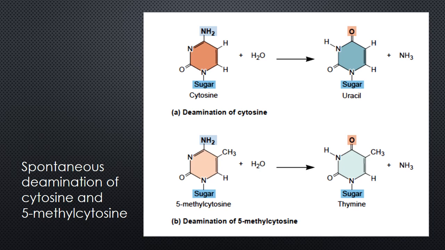The lower figure shows the deamination of 5-methylcytosine, which occurs in many eukaryotic species. It also occurs in prokaryotes. If 5-methylcytosine is deaminated, the resulting base is thymine, which is a normal constituent of DNA.